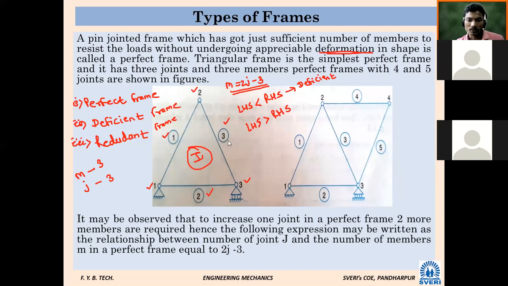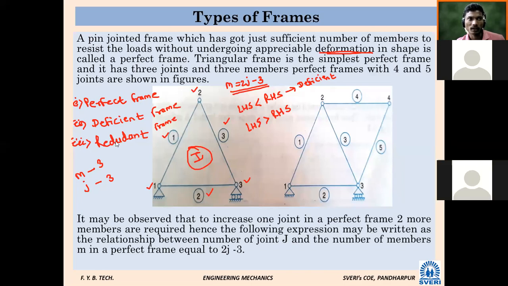So 3 types of frames: perfect frame, deficient frame, and redundant frame. Perfect frame, the number of members used are sufficient to take the load without deformation. Deficient frame, the number of members are less. What will happen if we use fewer members and the load is more? Automatic deformation will happen, and that frame will not retain its shape because of the deformation.